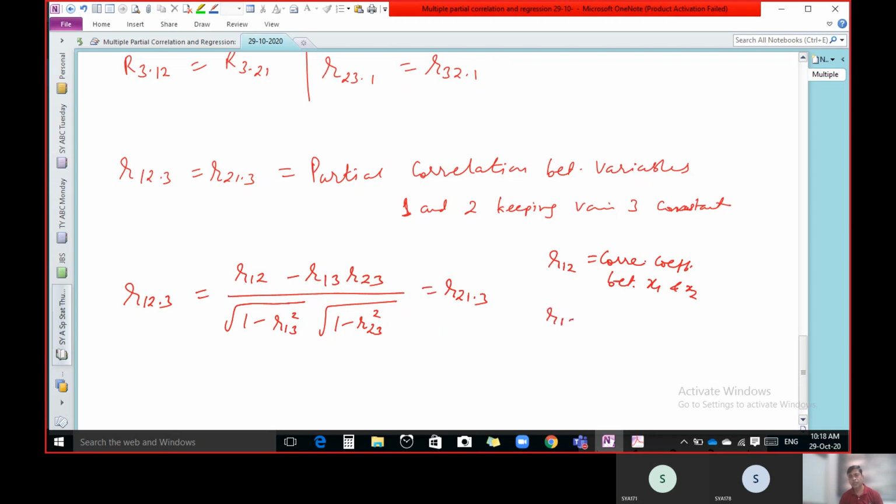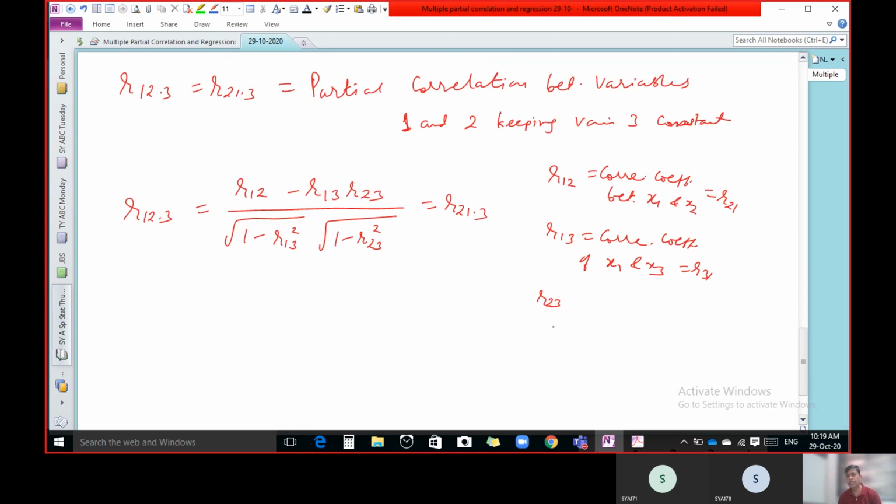So what is R13? Correlation coefficient of x1 and x3, and R12 is the same as R21. R13 is the same as R31, and R23, that is the correlation between second and third, and third and second, it's the same thing. So this is the formula of R12.3.